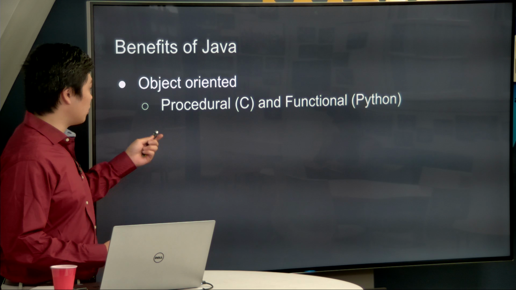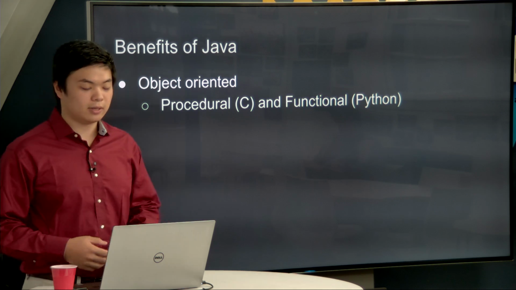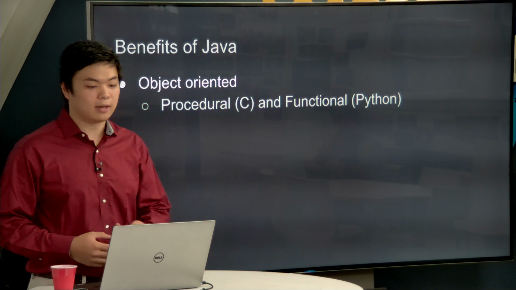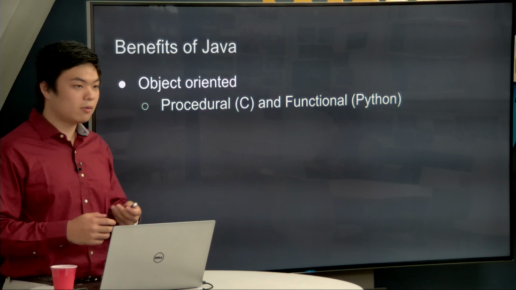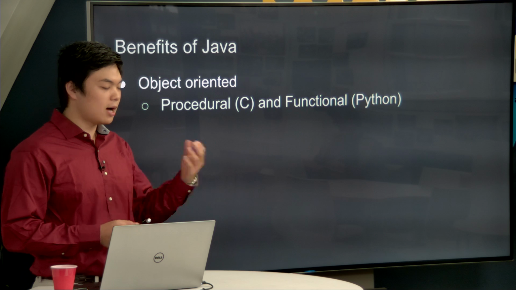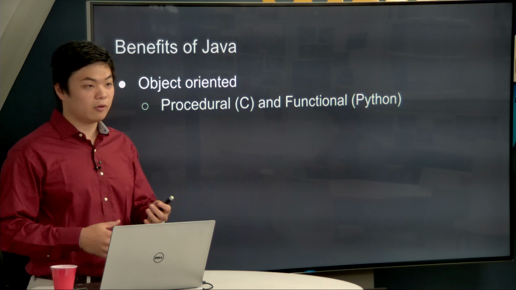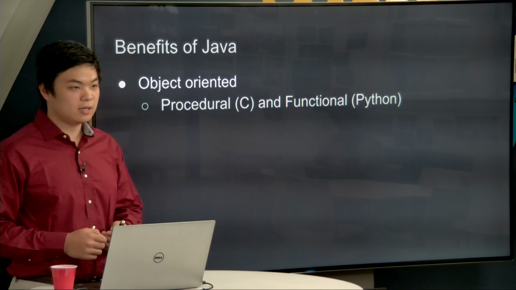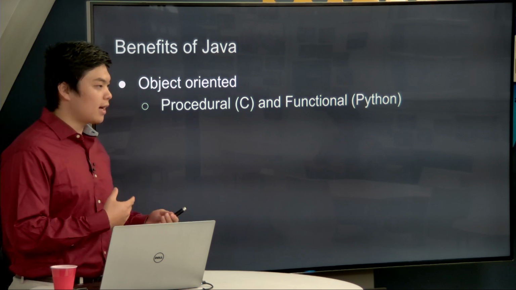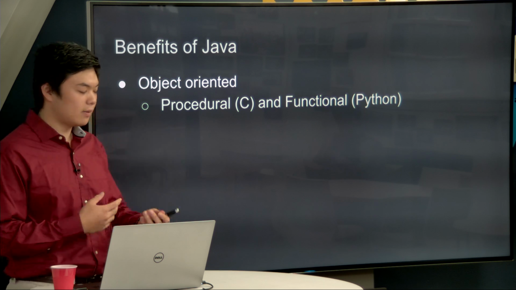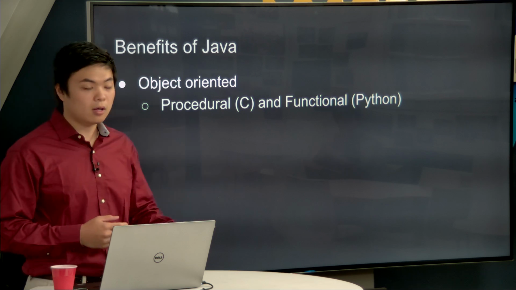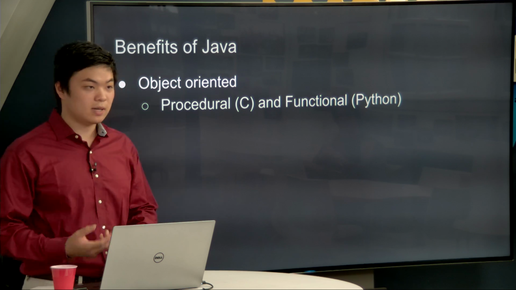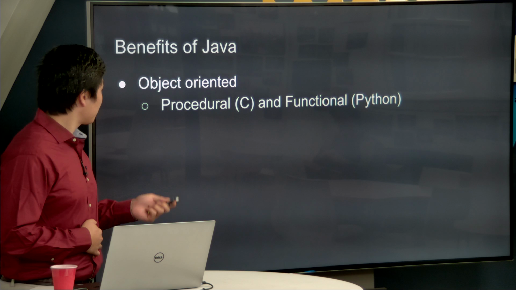Beforehand, there were procedural coding languages such as C that we learned in class. And afterwards, there were things that came along called functional programming languages like Python. But being in the middle of these two, an object-oriented programming language is both complex in that you have a lot of creative room to manipulate your objects and to add your own creativity into your program. But at the same time, it has some built-in functionality, like in Python, how we have certain functions we can call that simplify our task. That's the same thing with Java, because there are some built-in methods, built-in classes that help us.